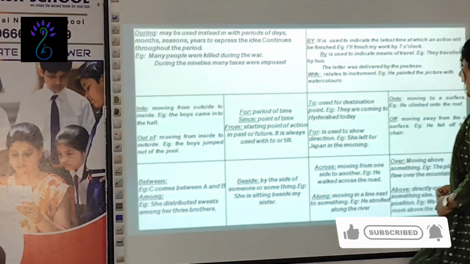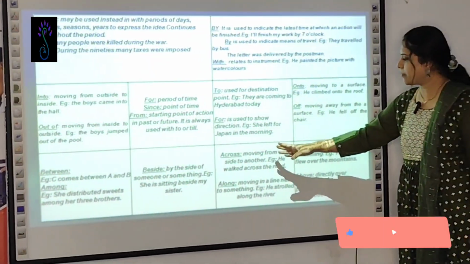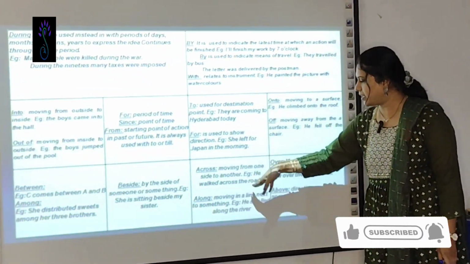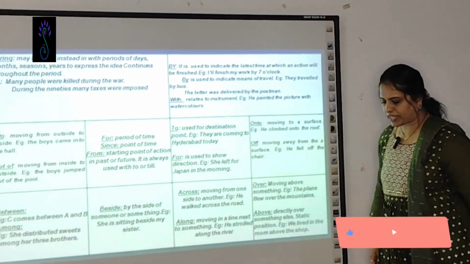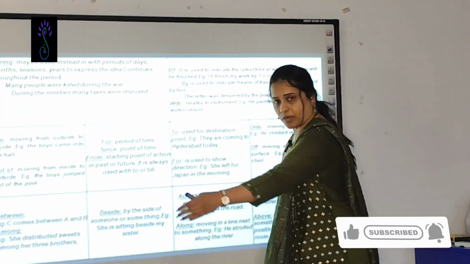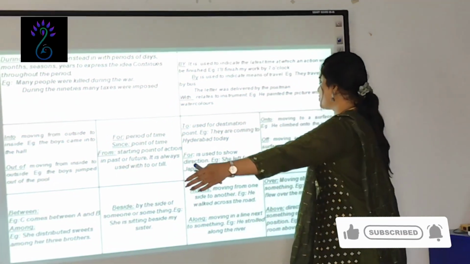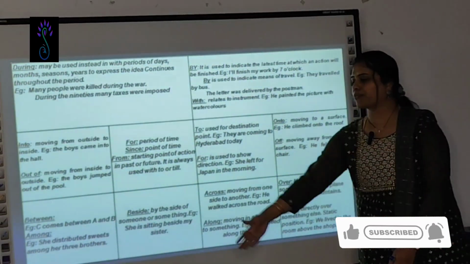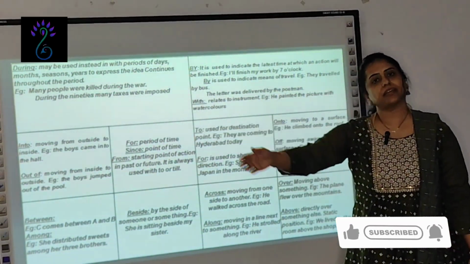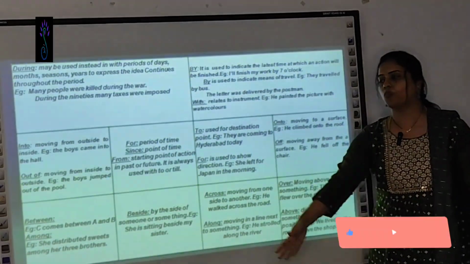Then across. Many get confused with across and along. Across is moving from one side to another. For example, there is a road. You are moving like this. Then you say, he walked across the road. You are moving from one side of the road to the other side, then you say you move across the road.